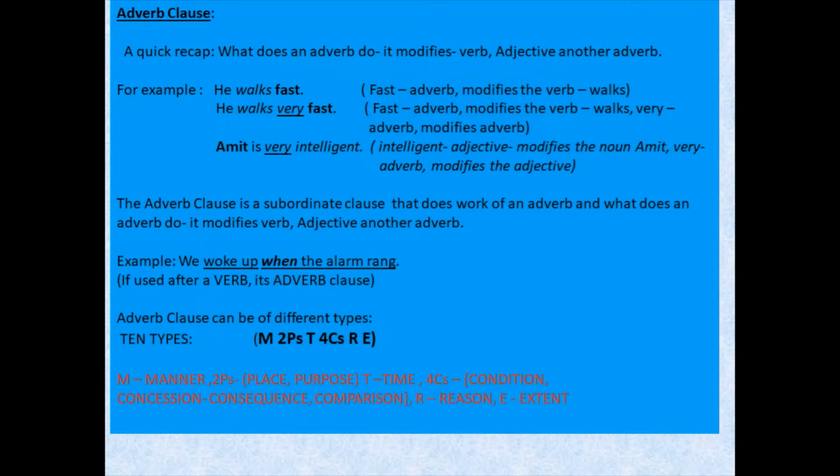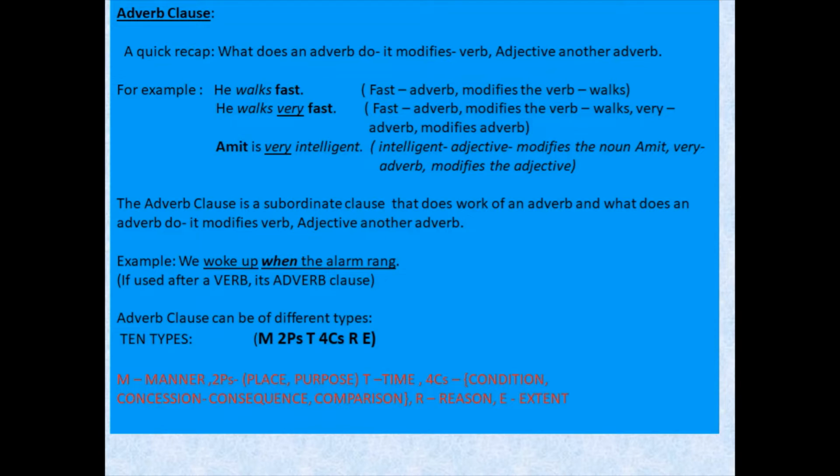It modifies the verb, adjective, or another adverb, right? Now, example: we woke up when the alarm rang. Now, what have we done here? We have used it after a verb. We woke up is the main clause. When the alarm rang is the clause, and it has been used just after the verb.